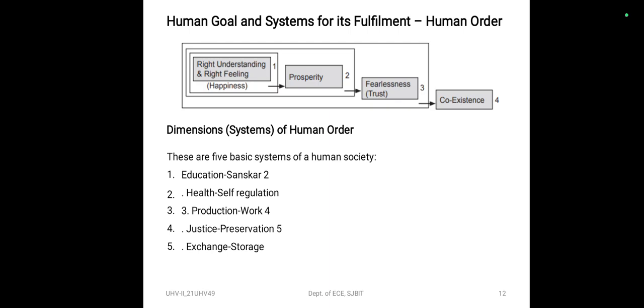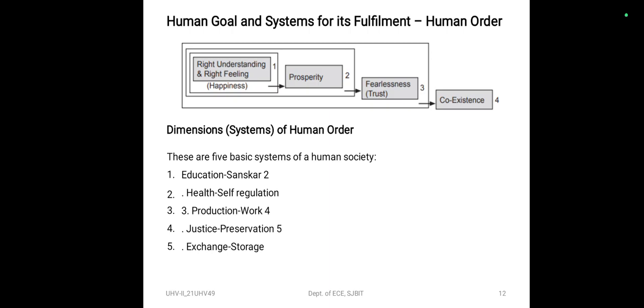Again, the health, self regulation, and production work dimensions together lead to fulfillment of the second goal of prosperity in every family. If production is done in a manner that is cyclic and mutually enriching, that will contribute to the mutual fulfillment with the rest of nature, and that's the fourth goal.